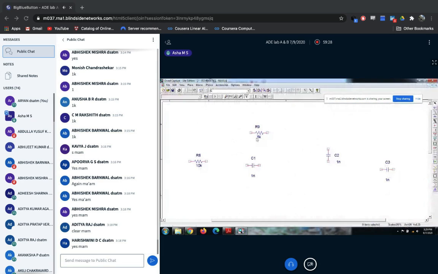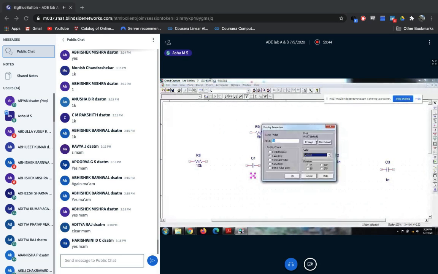Same way as a resistor, even the capacitor has two things. One represents the capacitor name, the second represents the value of the capacitor. If you want to change the value of the capacitor, click on the 1N and change the value.